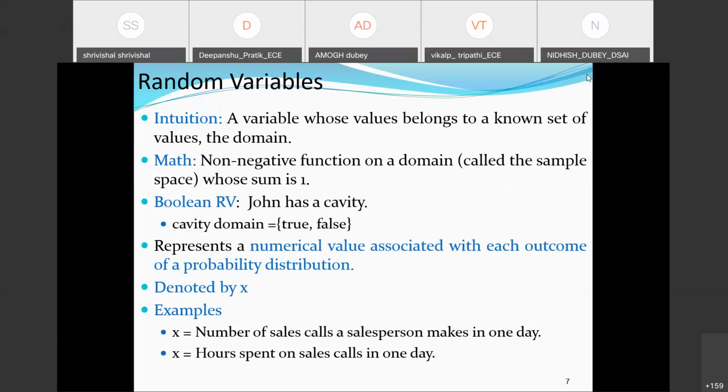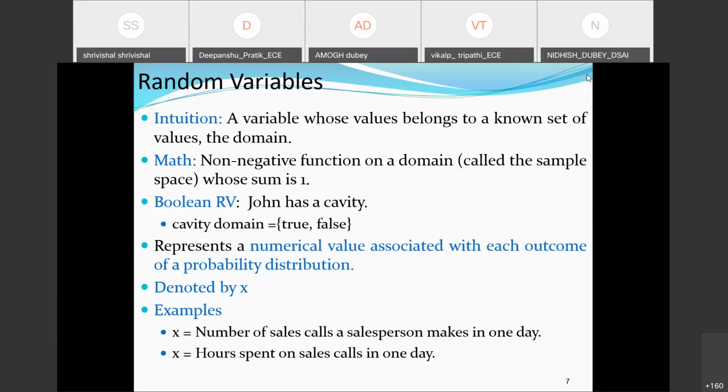So a random variable, by intuition or general observation, is a variable whose value belongs to a known set of values, the domain. This is our general observation-based definition. You can think of it as corresponding to any experiment outcome, which we map to some other domain.